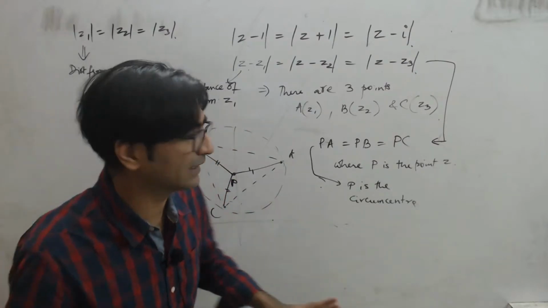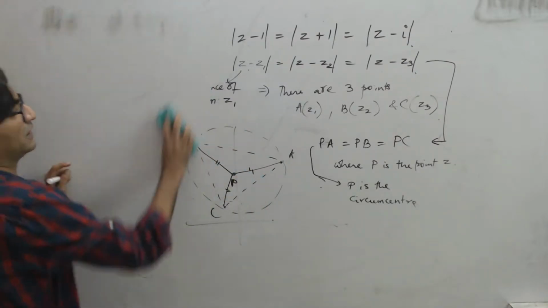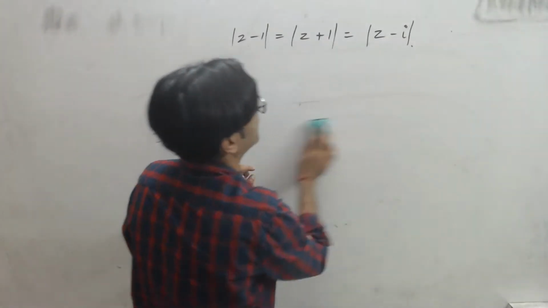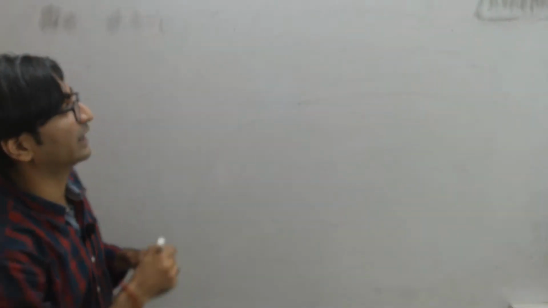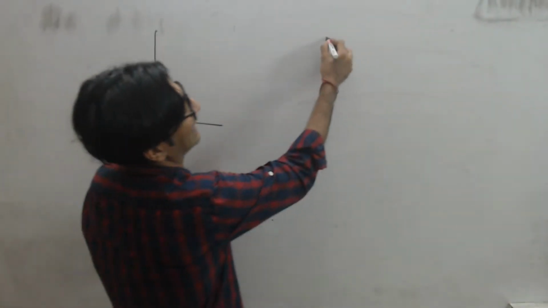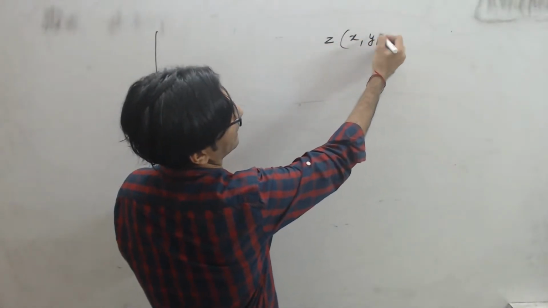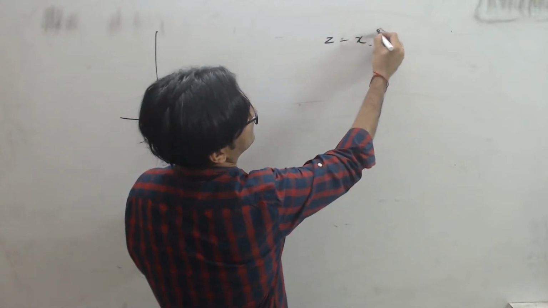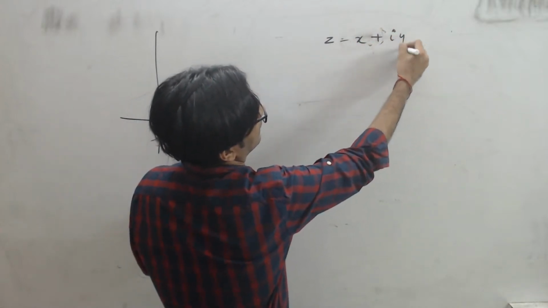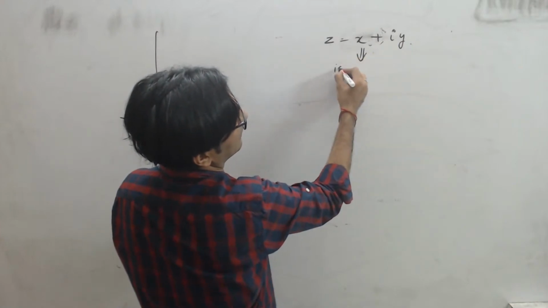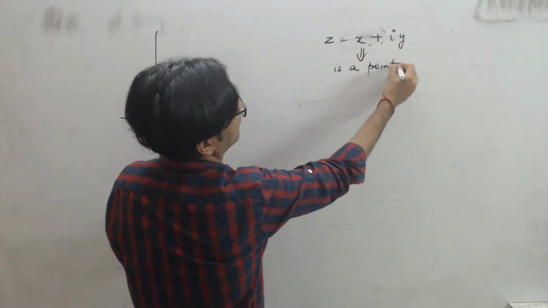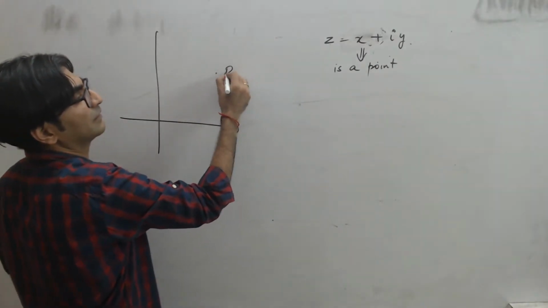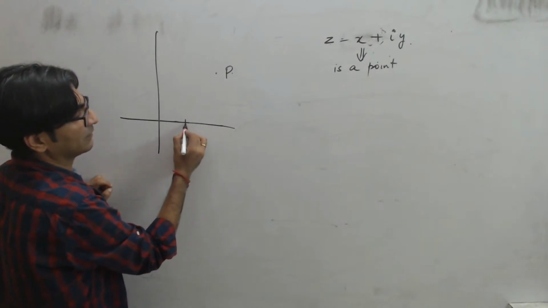Right, let me repeat this, right? देखो इसमें coordinate geometry का logic थोड़ा सा समझना है आप लोगों को, right? So let me repeat this all over again, right? And in fact, then we'll come back to this, right? Coordinate geometry बोलता है Z, X, Y, right? Or Z, which is equal to X plus iY, basically is a point. Correct? So I can plot this here. I can say, let's say this is the point P, which has an X coordinate.